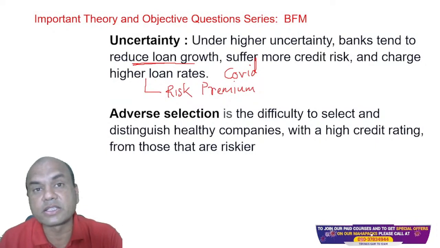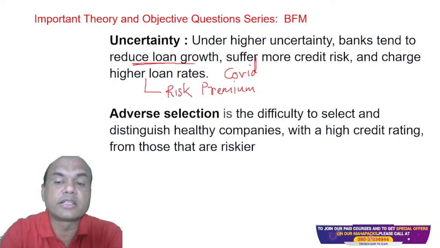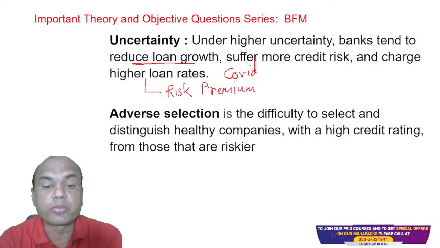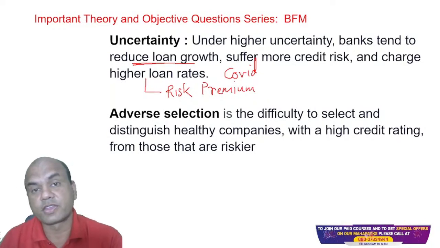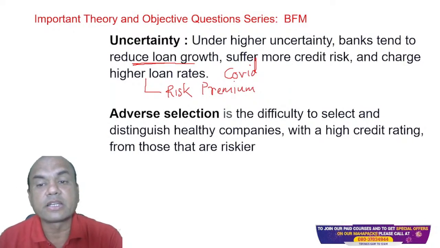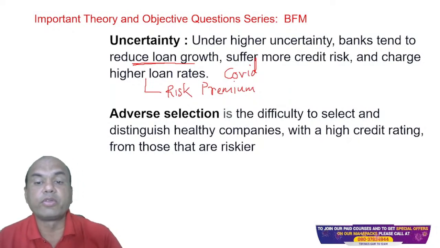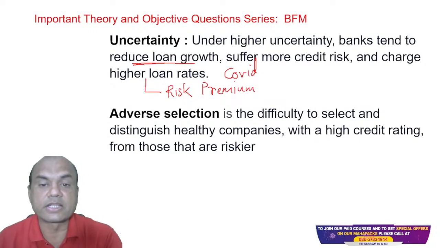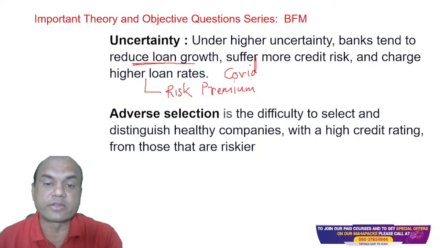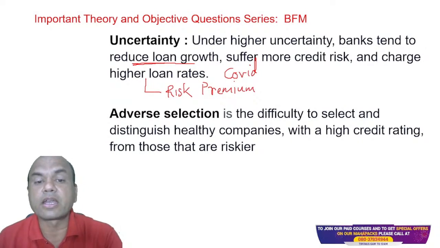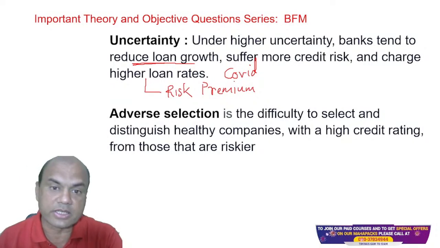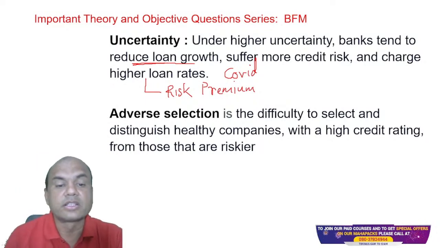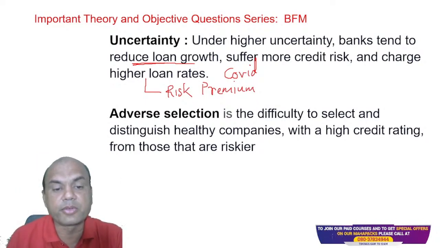Now, what is adverse selection in finance? It is the difficulty to select and distinguish healthy companies with high credit rating from those that are riskier. The logic is simple, but if we don't understand it, then it becomes difficult. How will you select these? You can solve this problem using the rating agencies.